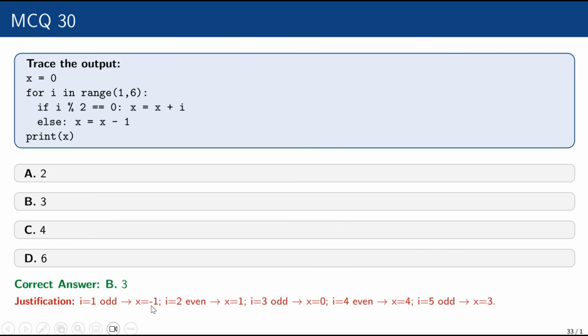Justification: i equal to 1, odd, x equal to minus 1. i equal to 2, even, x equal to 1. i equal to 3, odd, x equal to 0. i equal to 4, even, x equal to 4. i equal to 5, odd, x equal to 3.